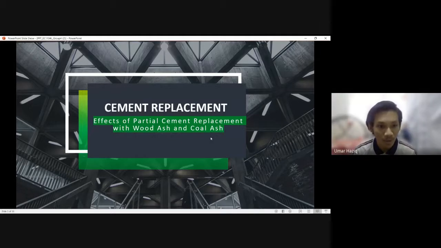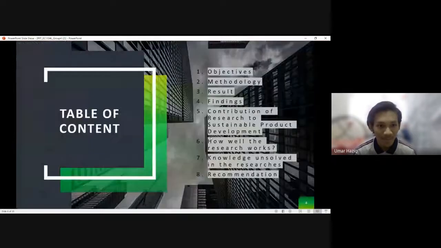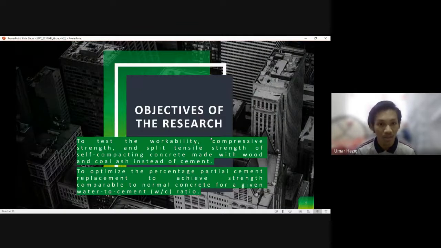First, we're going to go through the effect of partial cement replacement with wood ash and coal ash. Basically, this is the table of contents we are going to go through. We are going to go through the objective and so on.